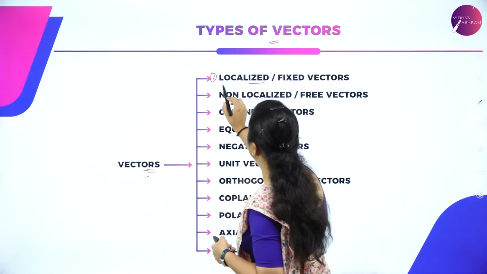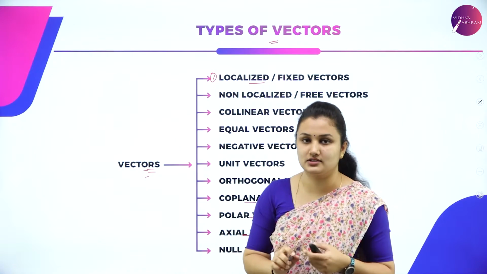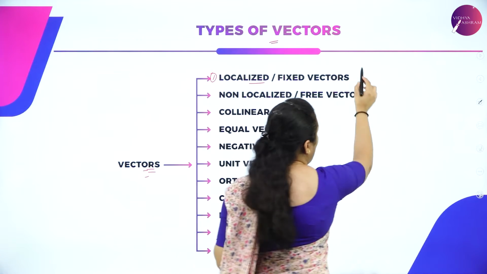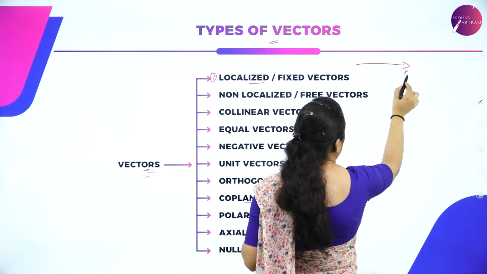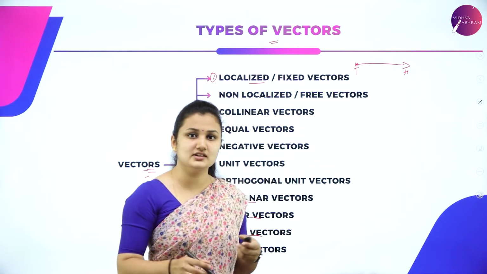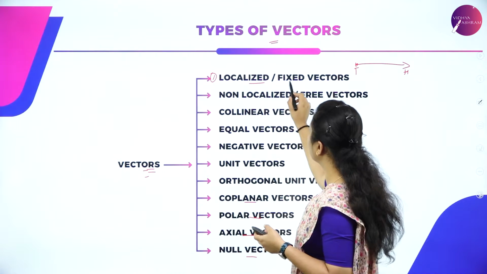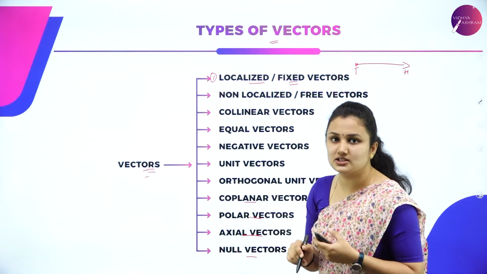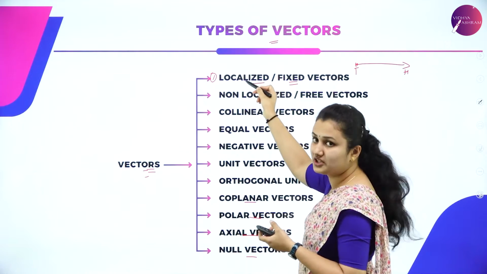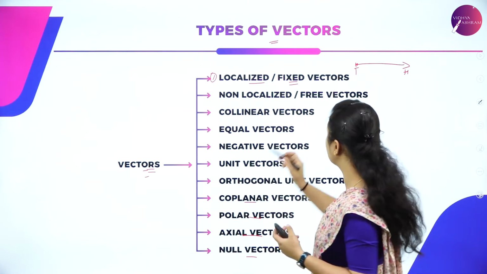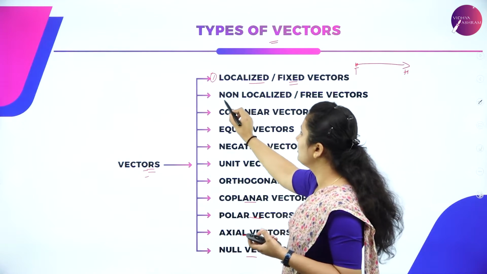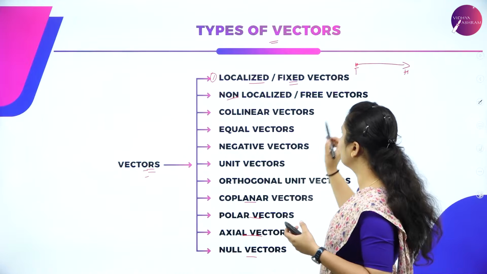The first one is localized or fixed vectors. The name itself says it is fixed. If you have an arrow, this is your head and this is your tail. The tail of the arrow is fixed. That is what we call a fixed or localized vector. And a non-localized or free vector is just the opposite of a localized vector. Its tail is not fixed. That is a non-localized or free vector.